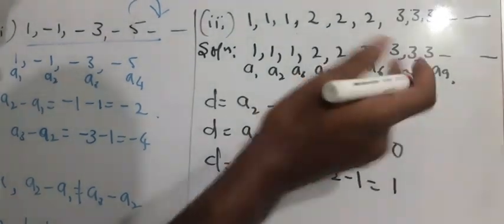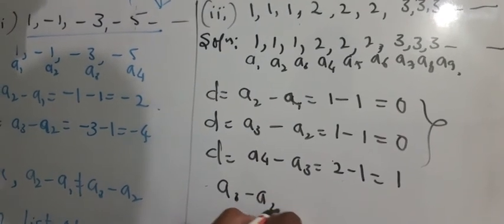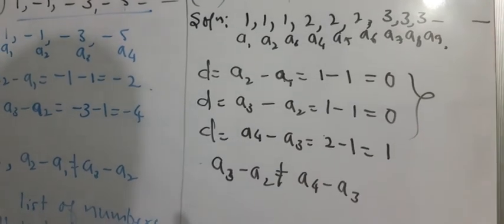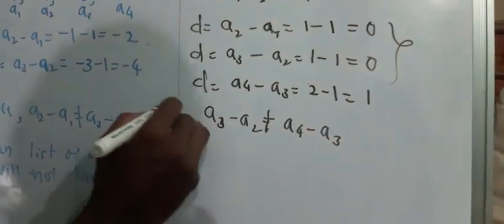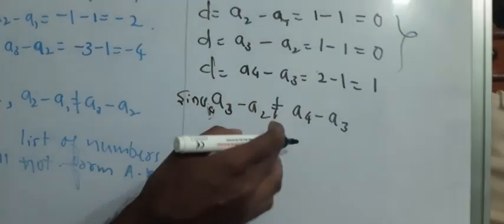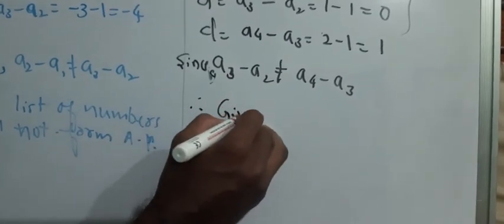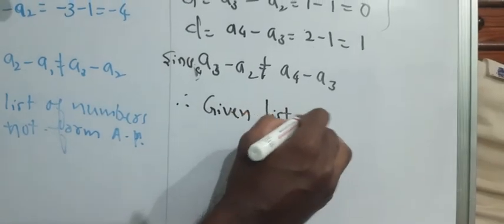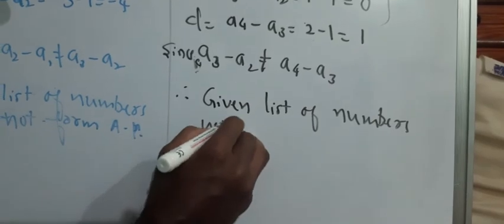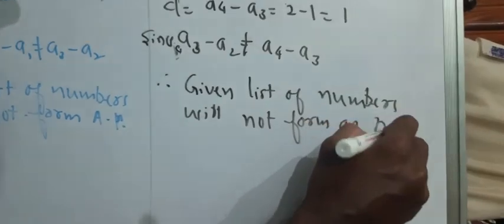Now we'll stop here because the D is not the same. What we can say is A3 minus A2 is not equal to A4 minus A3. Therefore, the given list of numbers will not form an AP, arithmetic progression.